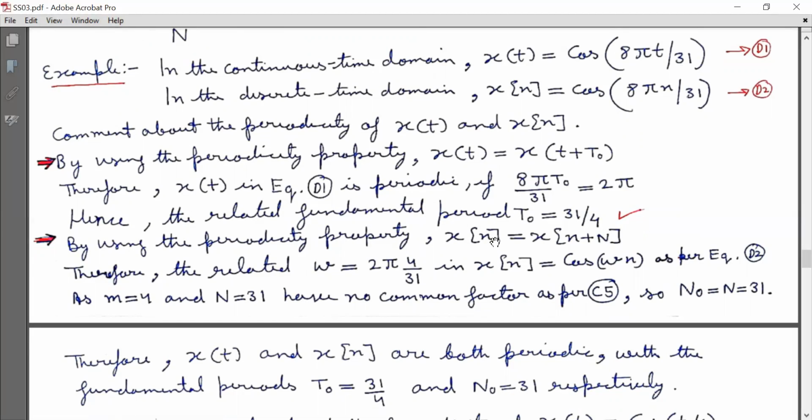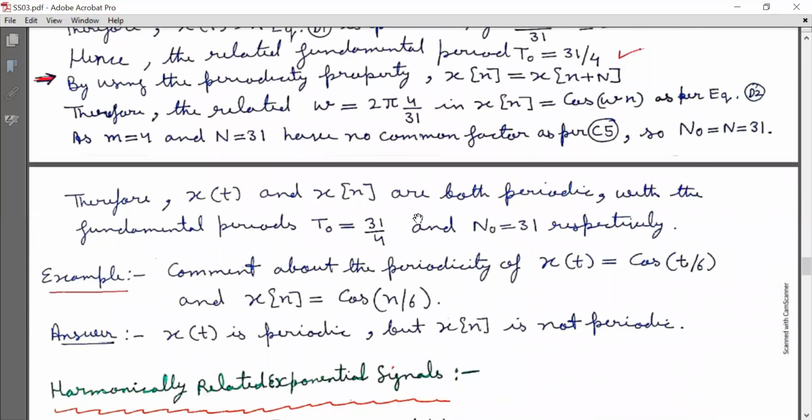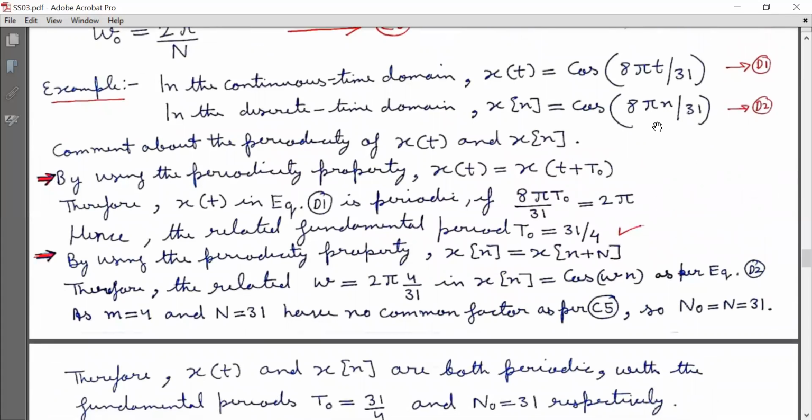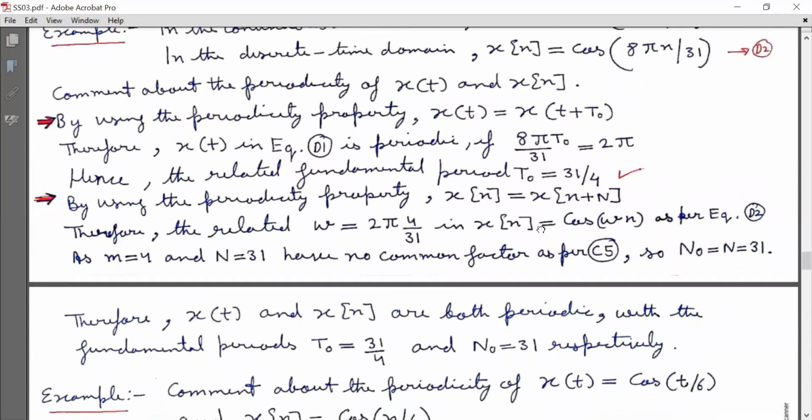And then I have used x[n] = x[n + N] for the discrete time signal mentioned in D2. x[n] is equal to cos(Ωn) and small omega is equal to 2π·4/31. So m is equal to 4, N is equal to 31, so N0 is equal to 31. Therefore, x(t) and x[n] are both periodic with the fundamental periods T0 equal to 31/4 and N0 equal to 31 respectively. So the fundamental period of x(t) is 31/4 and the fundamental period of x[n] is 31.